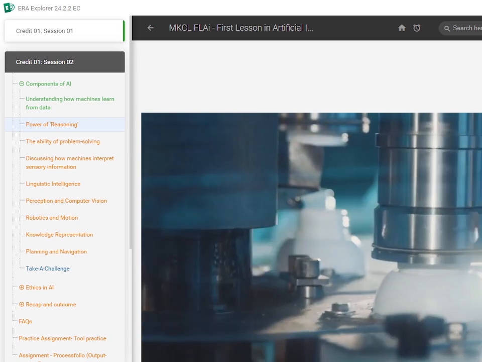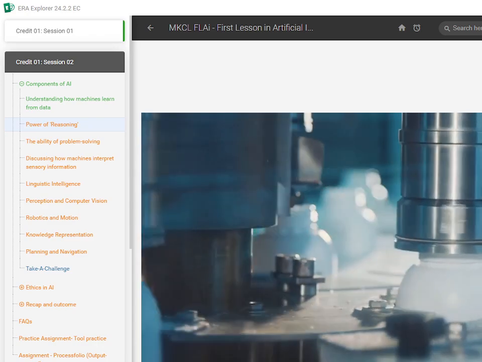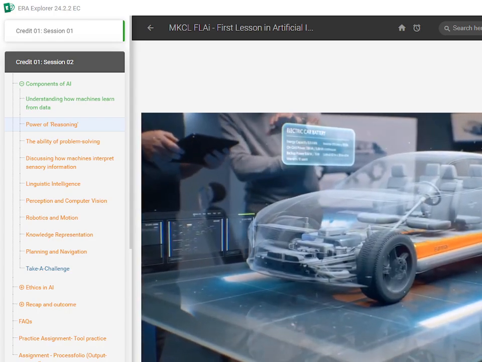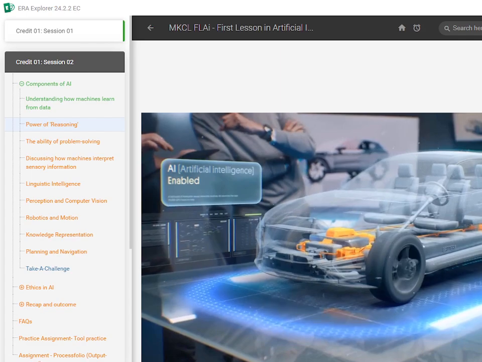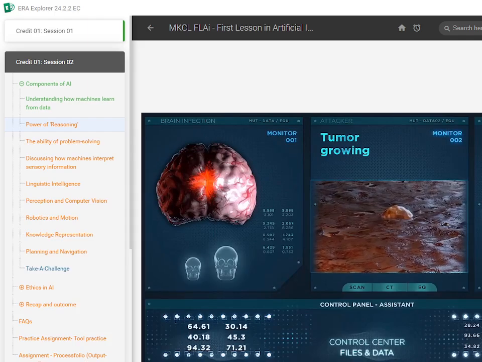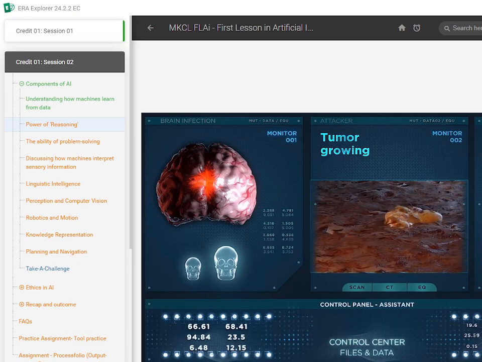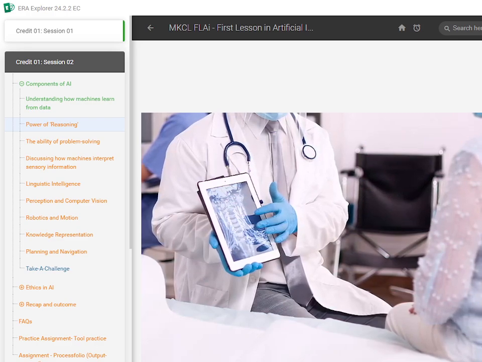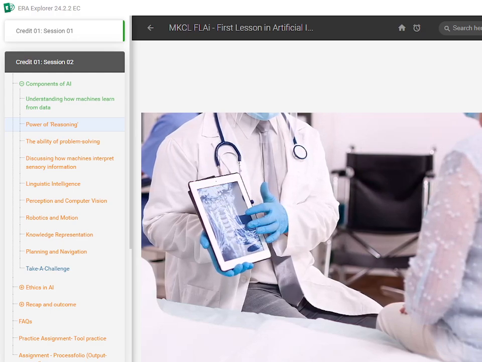However, modern AI systems often use machine learning for reasoning. They are trained on large amounts of data and learn to recognize patterns and make decisions. For instance, an AI trained on medical images would learn to recognize patterns that indicate a certain disease. When given a new image, it uses this learned knowledge to reason and make a diagnosis.